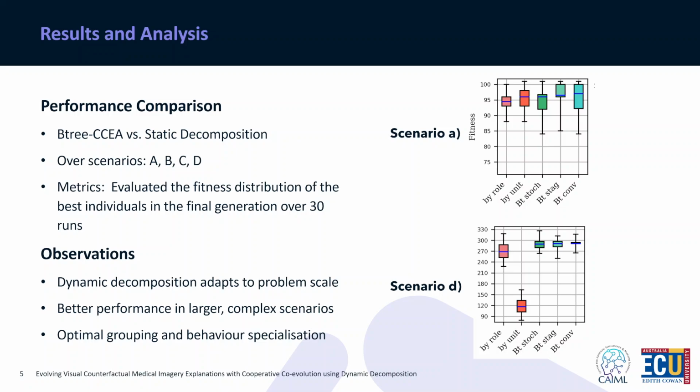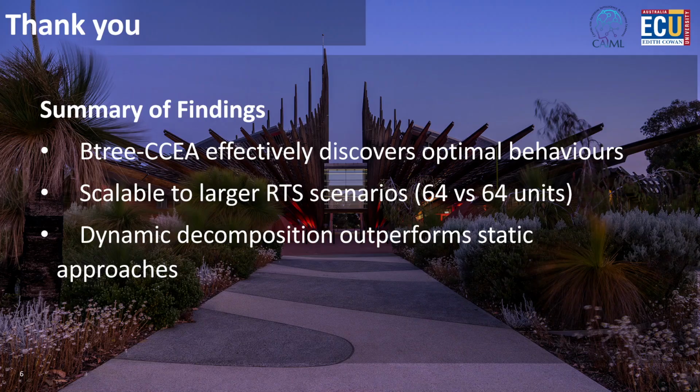The B-tree CCEA variants splitting via randomness and stagnation perform significantly better or comparable to the statically decomposed algorithms, but never worse in the smaller scenario, as demonstrated by the fitness plot of scenario A on the slide, where the higher fitness scores are indicative of better runs. But as the scale of the scenarios increased, the B-tree CCEA variants excelled, as demonstrated in the fitness plot for scenario D.